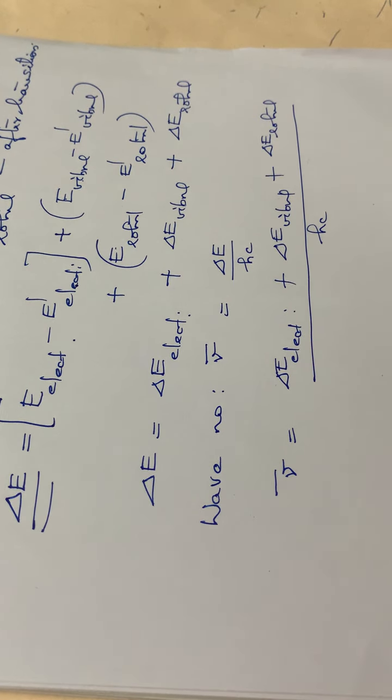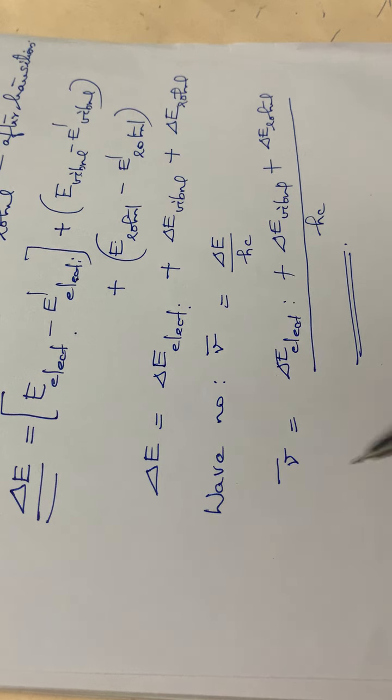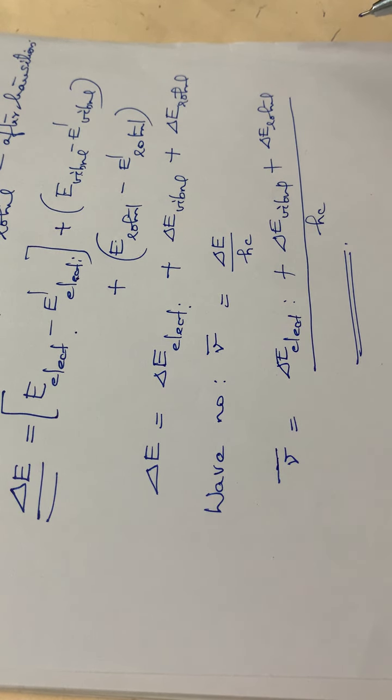Okay, so this gives the wave number of that particular transition, nu bar. Okay, nu bar is equal to so and so. Hope you are clear with this.